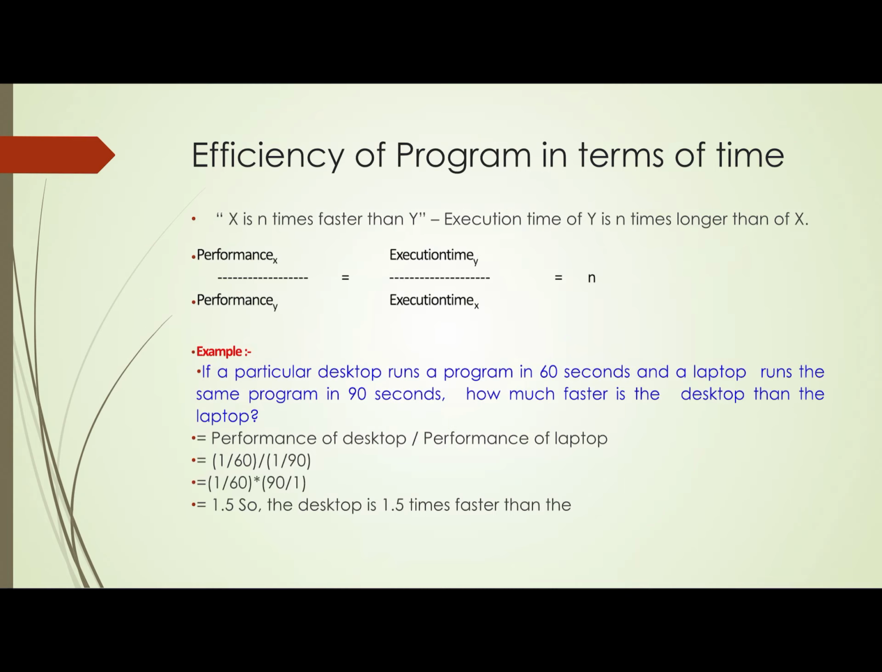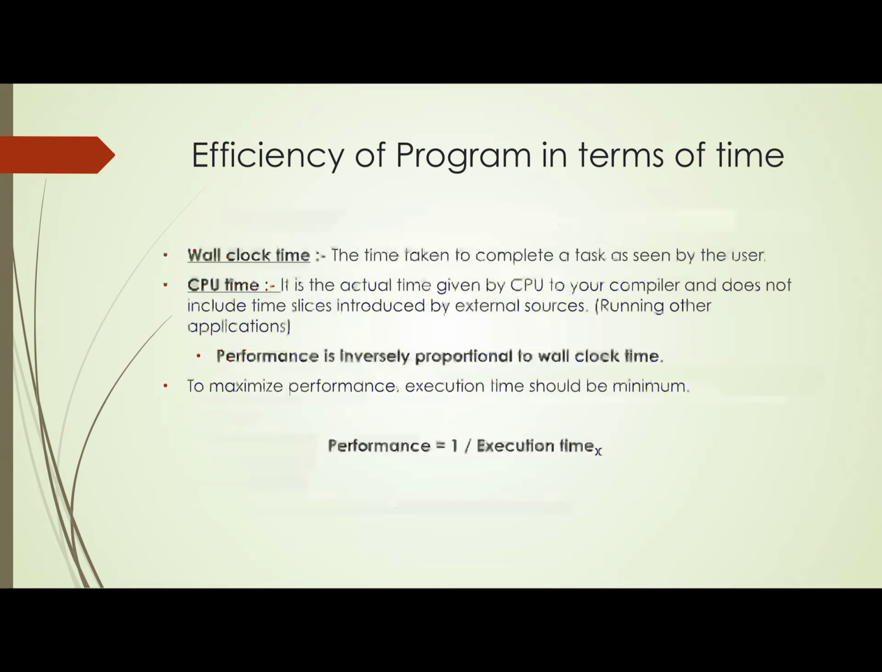There is a question in your book. If a particular desktop runs a program in 60 seconds and a laptop runs the same program in 90 seconds, how much faster is the desktop than the laptop? So here is a formula. Performance of X divided by performance of Y equals execution time of Y divided by execution time of X equals n. So performance of desktop is 1 upon 60.